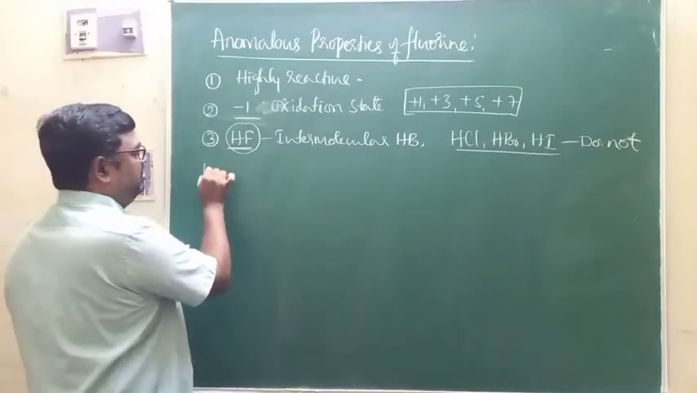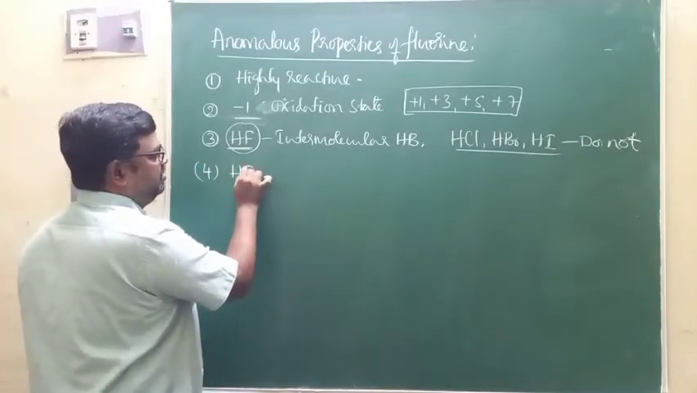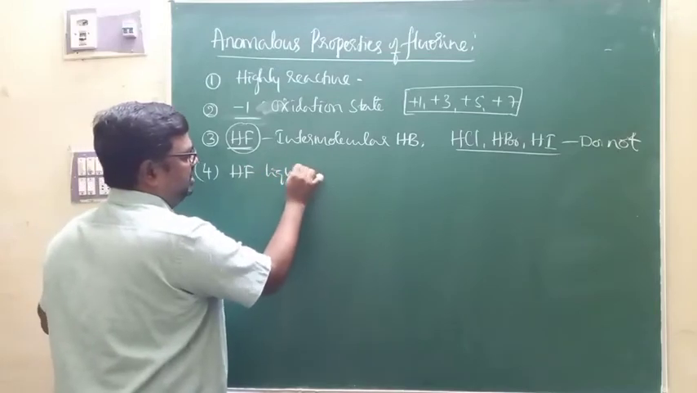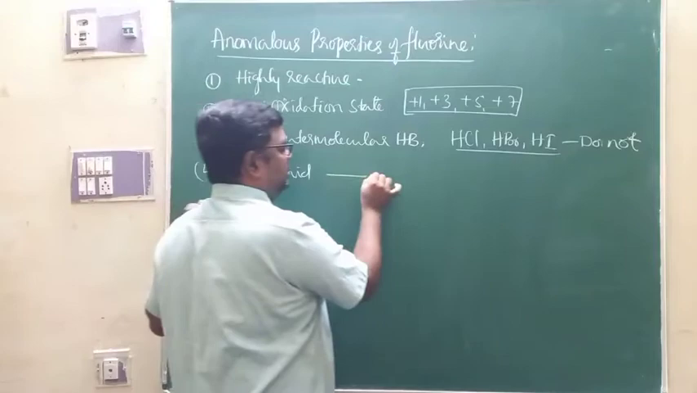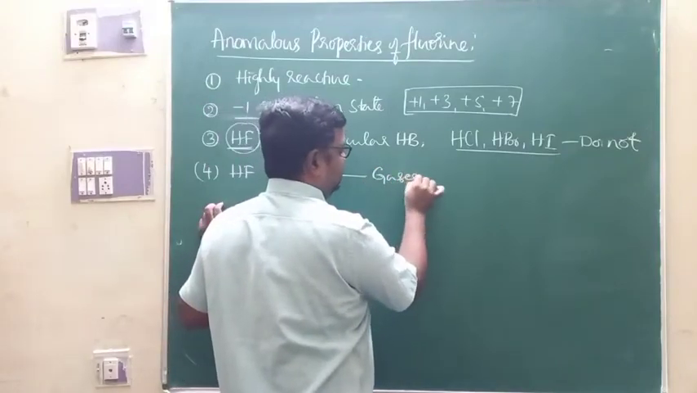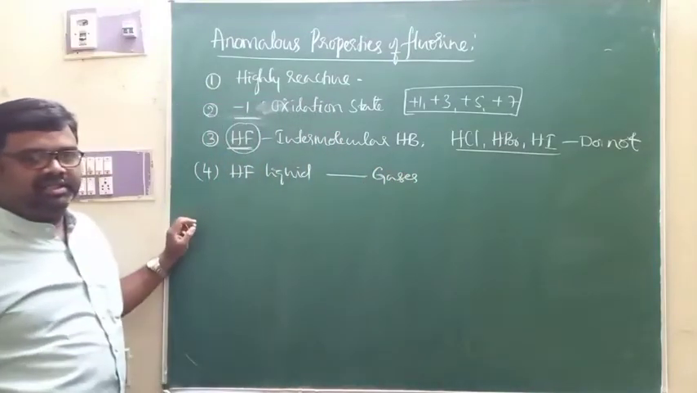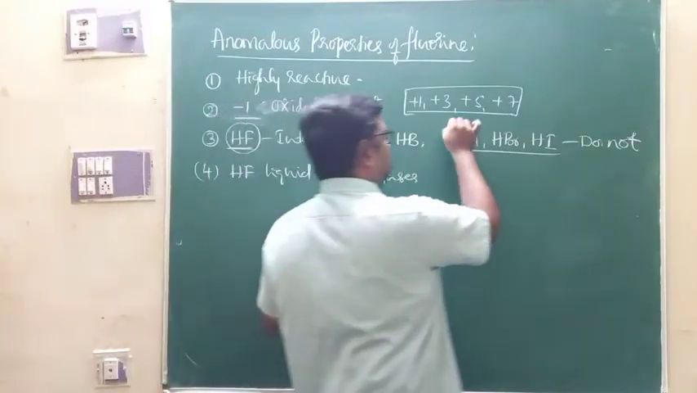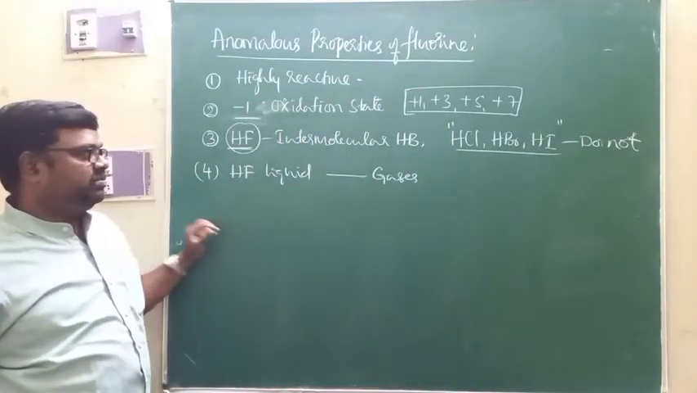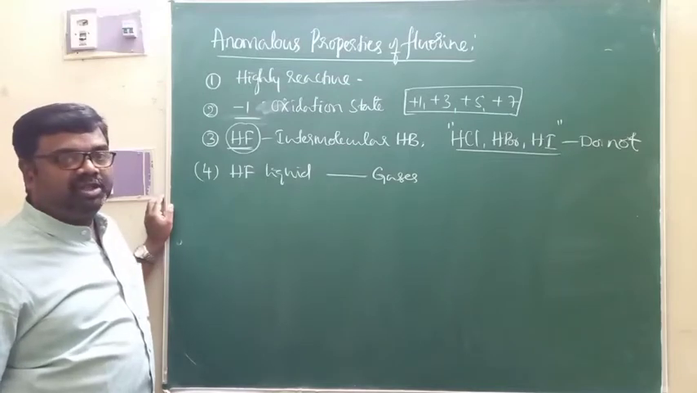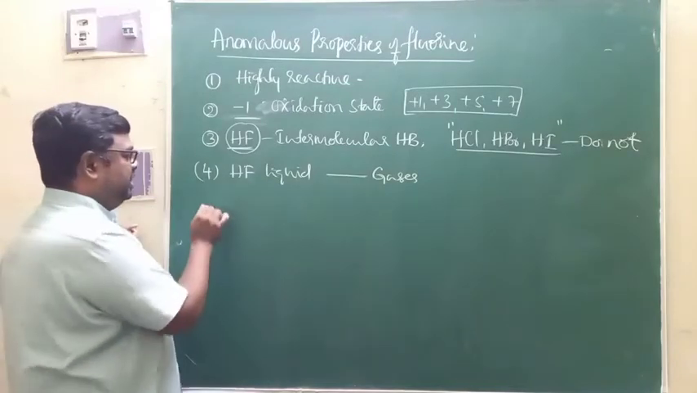Because of that, HF is a liquid. Because of that intermolecular hydrogen bonding, hydrogen fluoride is a liquid, whereas the other hydrides of group 17 are gases, and that is what we call one more anomalous property as far as fluorine is concerned.